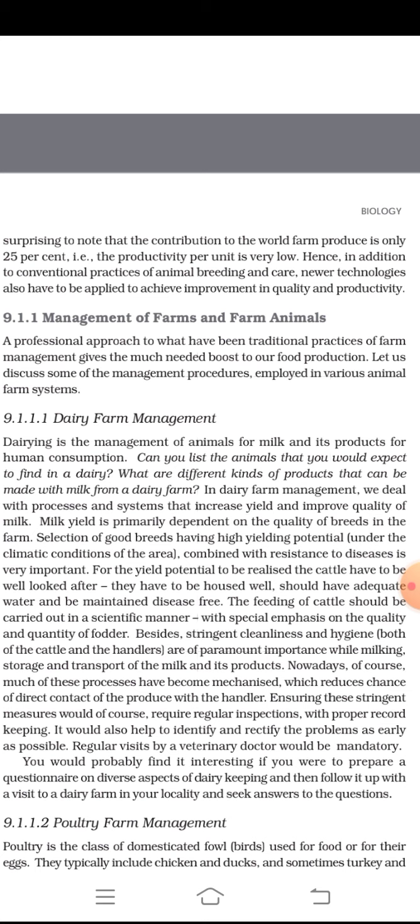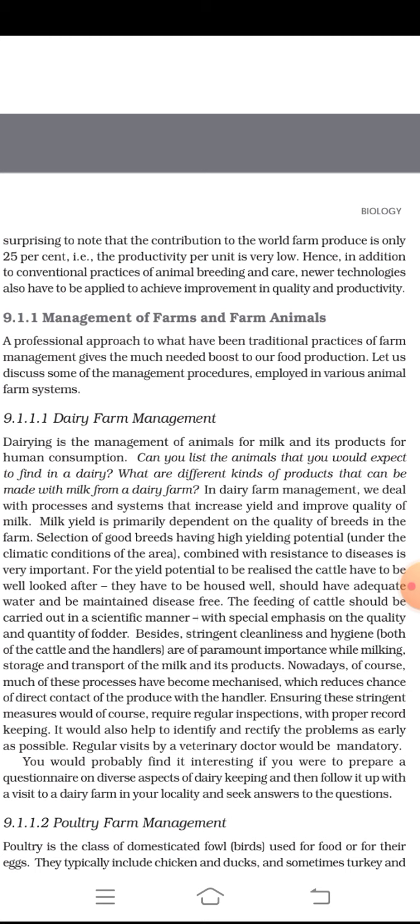Nowadays, of course, much of this process has become mechanized, which reduces the chance of direct contact of the produce with a handler. Ensuring these stringent measures would of course require regular inspections with proper record keeping. It would also help to identify and rectify the problems as early as possible. Regular visits by veterinary doctors would be mandatory.